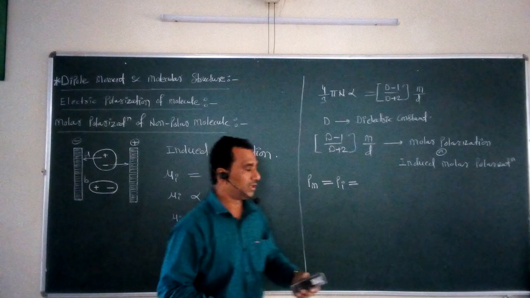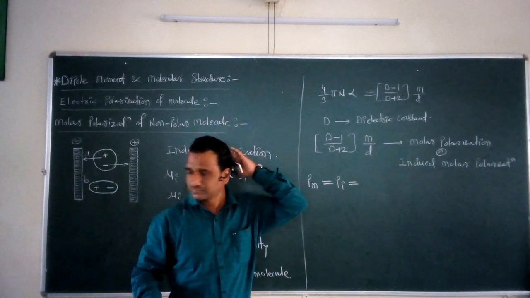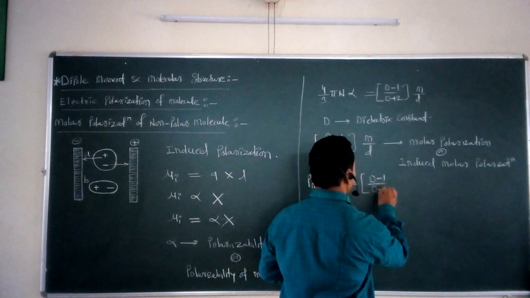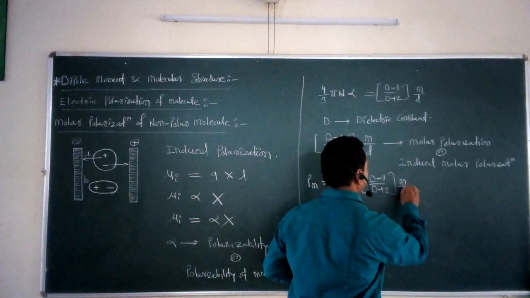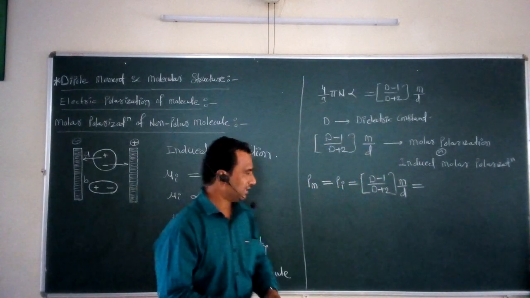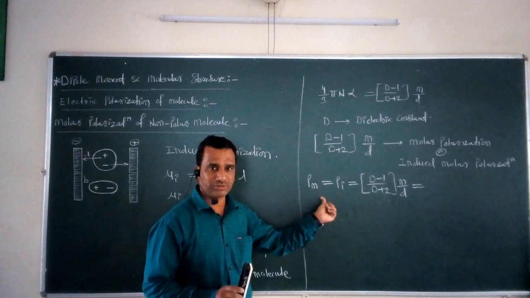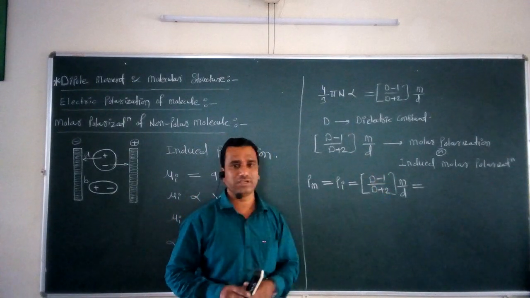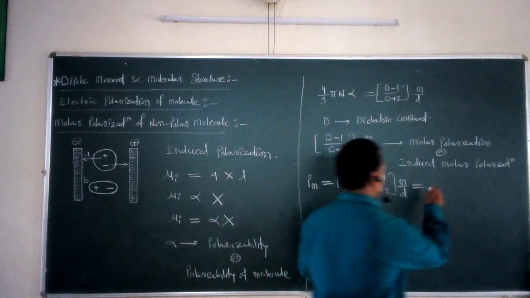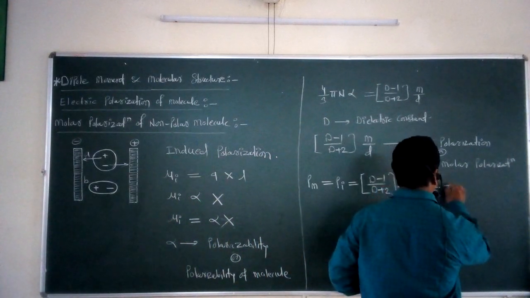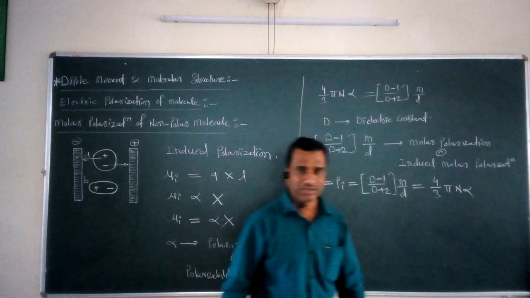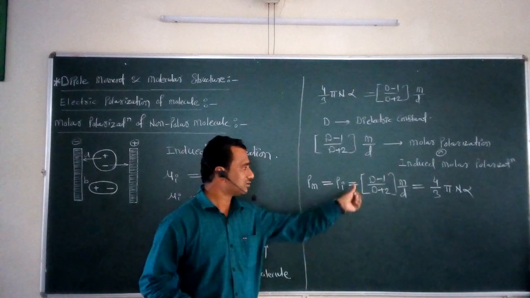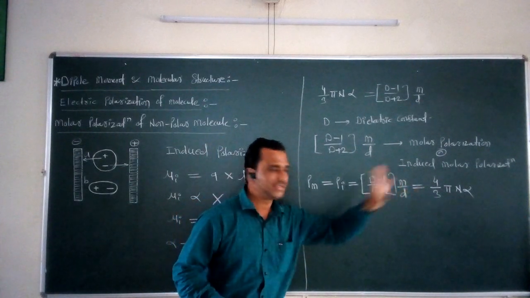So this Pi is equal to d minus 1 upon d plus 2 into m upon d. This Pm stands for the total molar polarization of the molecule, which is nothing but the induced molar polarization, equal to d minus 1 upon d plus 2 into m upon d, equal to 4 by 3 pi n alpha. So this is the equation for the calculation of total molar polarization, that is, the induced molar polarization is equal to 4 by 3 pi n alpha.